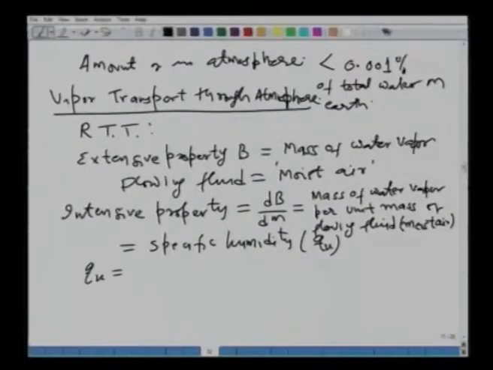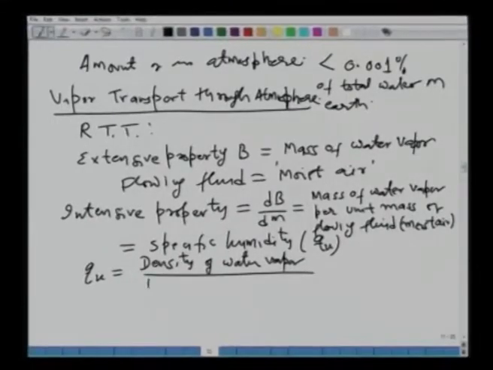Well, it should be very easy to see that QV is then equal to the density. If we take a unit volume of air, what is the density of the water vapor divided by the density of the moist air or the air which contains moisture.